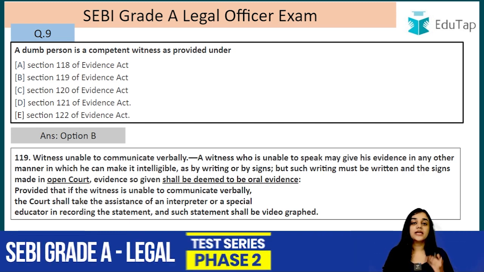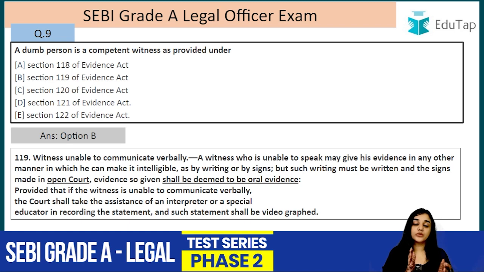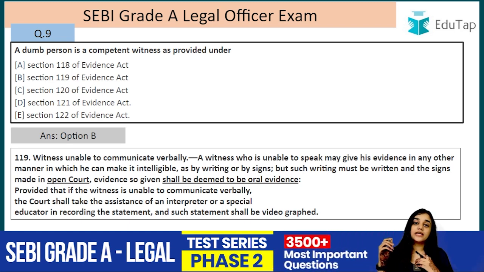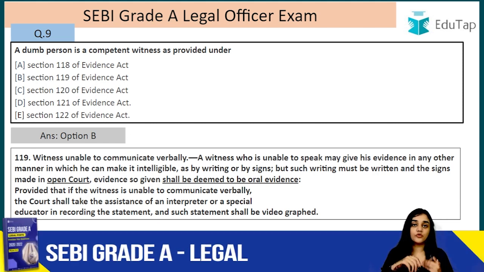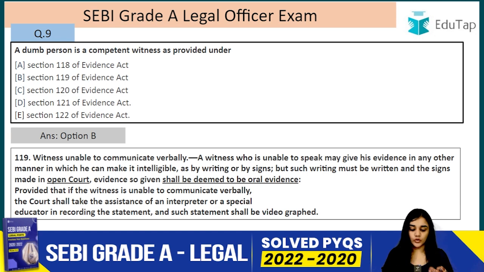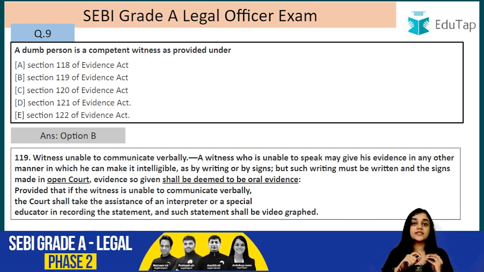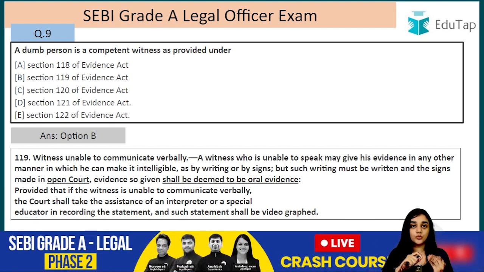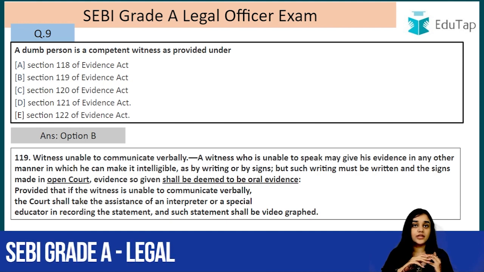If a person comes with a written statement that he has written and brings it to the court, this cannot be regarded here, because he has to write this before the judge, in open court. Evidence so given shall be deemed to be oral evidence. This also you have to remember: someone who cannot communicate verbally, even if he is writing something, giving his statement in writing, it is regarded as oral evidence, right?